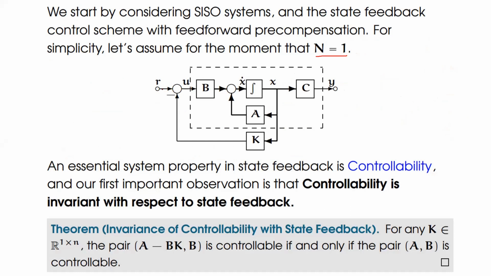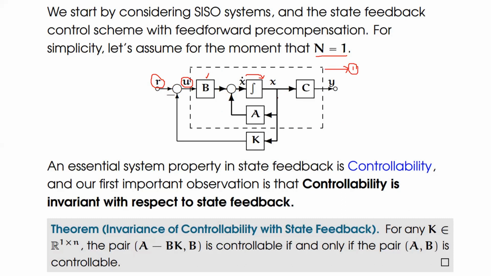So when you take N is equal to 1, R is the reference input over here. U is the plant input before connection of the state feedback, where B is the input matrix. So the product of U and B is B into U over here, and this is x dot of t. The integral of x dot of t is nothing but x. This is the state equation. This corresponds to before connection of the state feedback, which is called equation 1, the state equation.